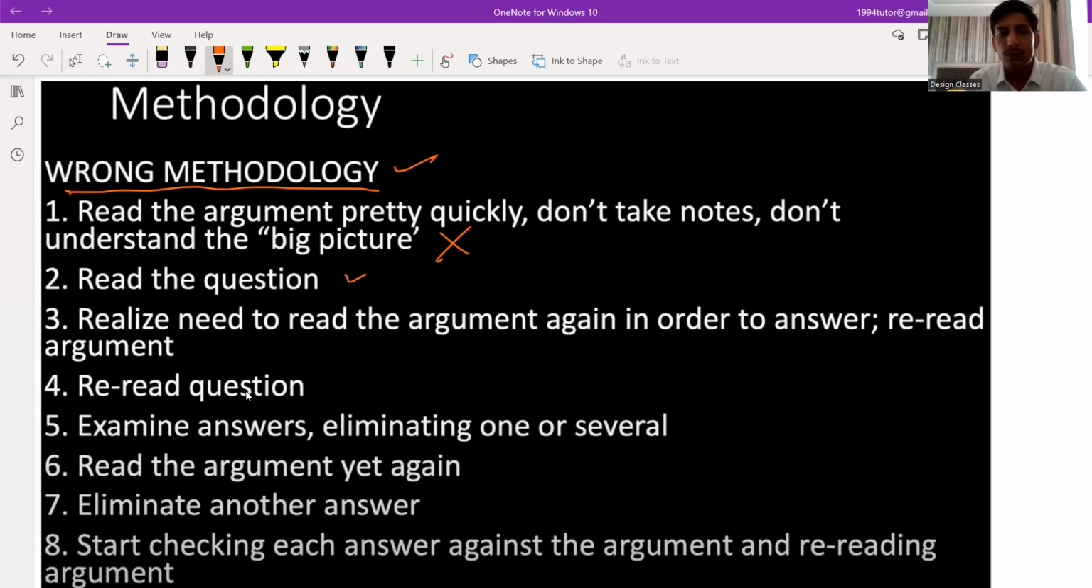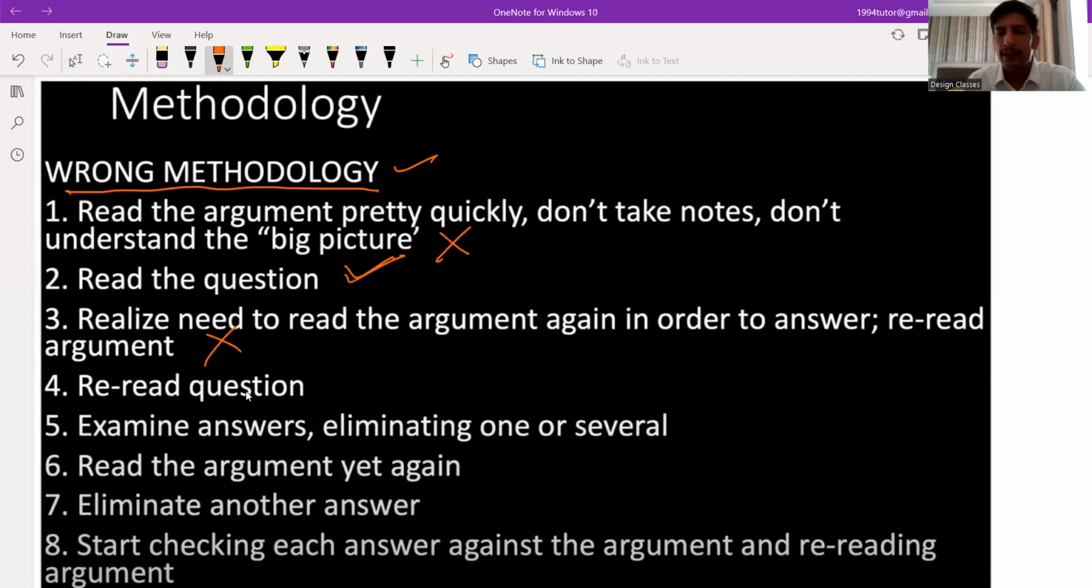Okay, then they go for the questions. After reading the whole part, they go to the question. This is also wrong. I'm going to explain the right one as well. They realize they need to read the argument again in order to answer. So when you start reading the answers, you will feel like, I am not getting the point, and then you go back to the main passage. So you are wasting your time.